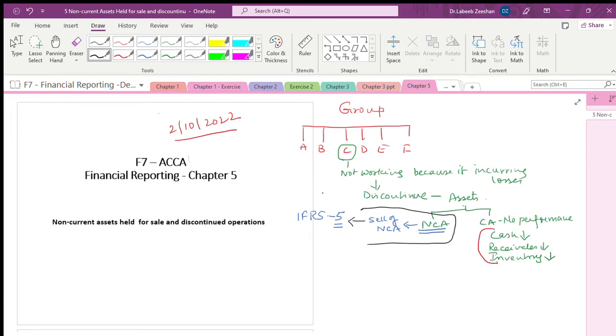Now, how you have to close the business, that is also very important. What will happen when you are having 6 different types of business? You will have profits with respect to this one. Here you will have losses, whereas in other companies you will have profits. The issue is how best we are going to take these losses. We have to take the losses to the parent company, to the group company as such.